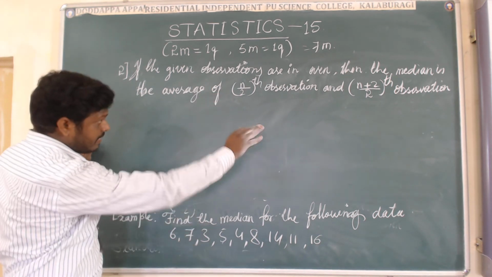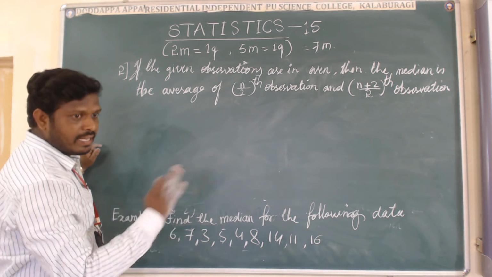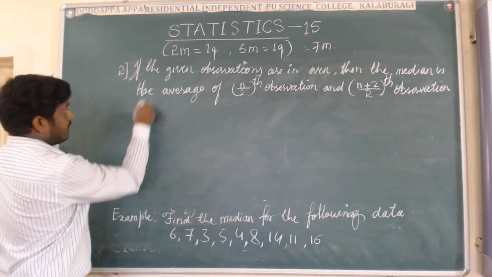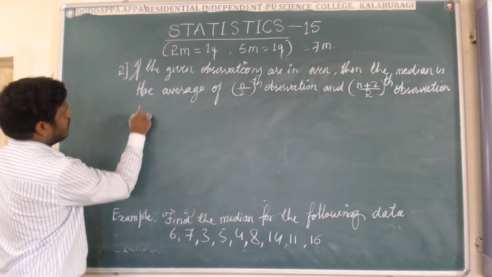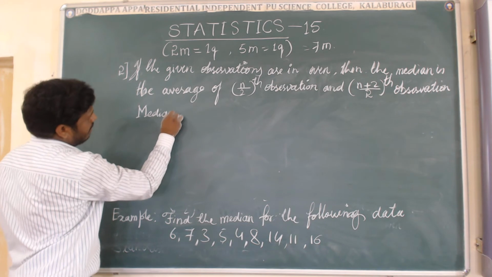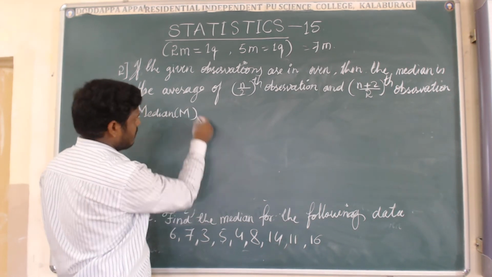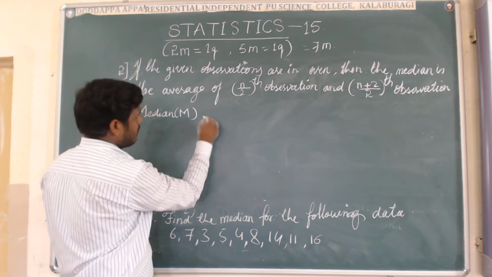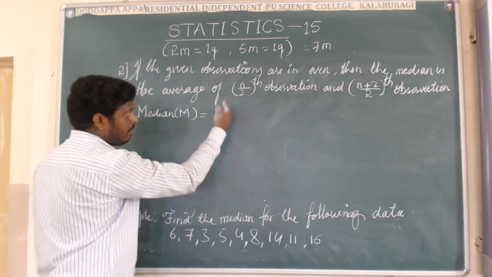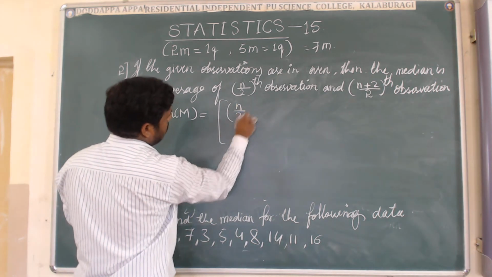I will write in an easy format, in formula format now, then you will understand very easily. Okay, if the given observations are in even form, we have to use this formula, that is the n by 2 th observation.